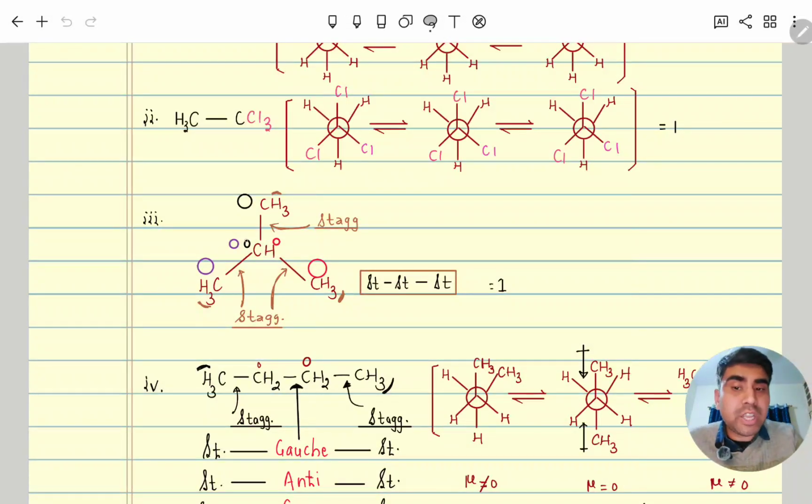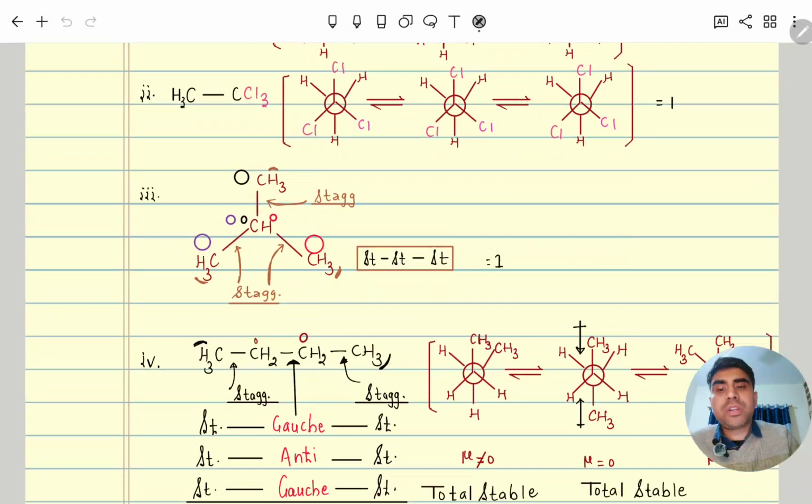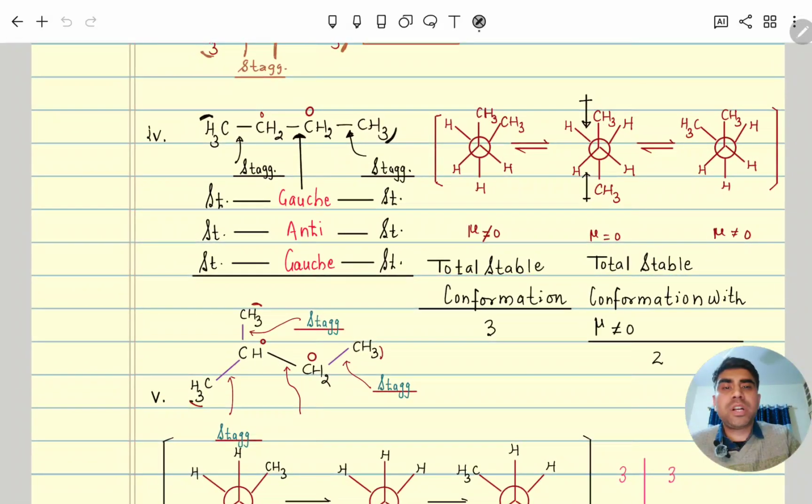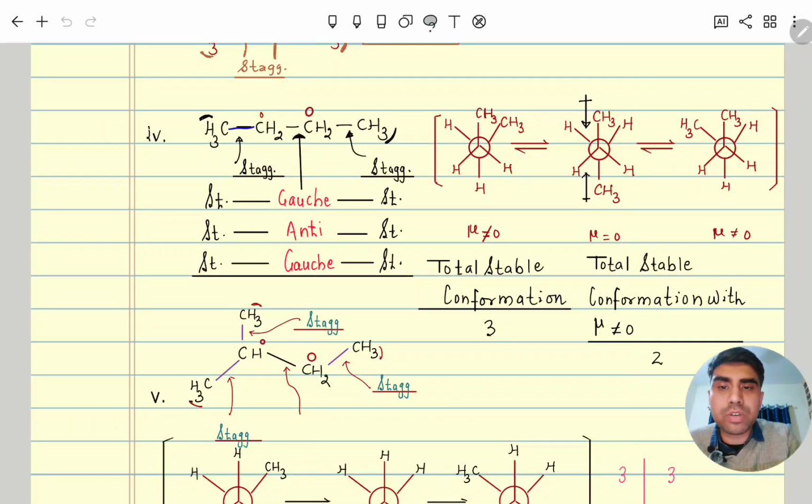Understood? It is not like this: with respect to this carbon, this line is staggered and this line is eclipsed and this line is staggered; that is relatively stable, but it is not the most stable. Similarly, moving further, here again carbon single bond carbon shows a conformer.